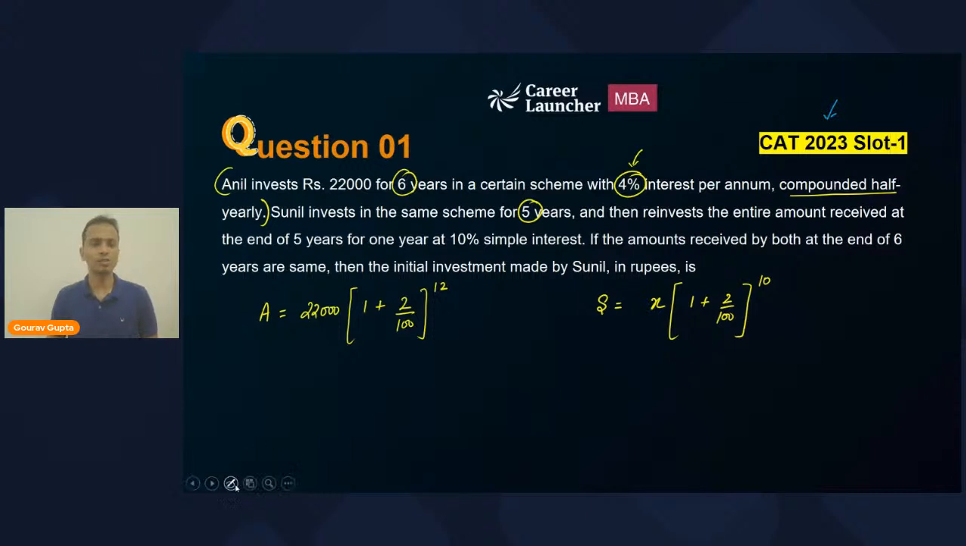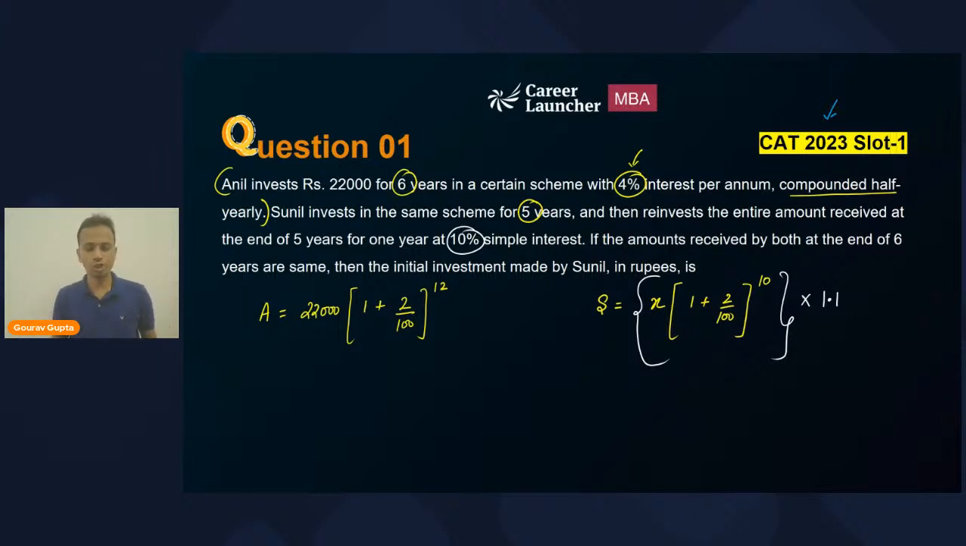Okay. But what Sunil did was, Sunil reinvested the entire amount. So this entire amount is reinvested by Sunil for 1 year, and it increased by 10%. Okay. So a 10% increase, the value will become 1.1 times the original value, right? So this money will be invested. So after 6 years, the total money that Sunil will have will be the amount after 5 years multiplied by 1.1. So this will be the final money of Sunil.